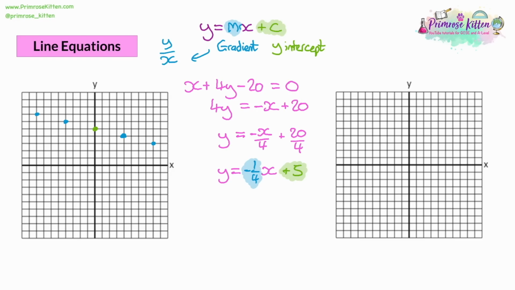Now, you'd go through this with a ruler. I'm going to sketch it, and it should look something like this. Make sure it goes all the way to the end of the page and label it. So this was y equals negative a quarter x plus 5.